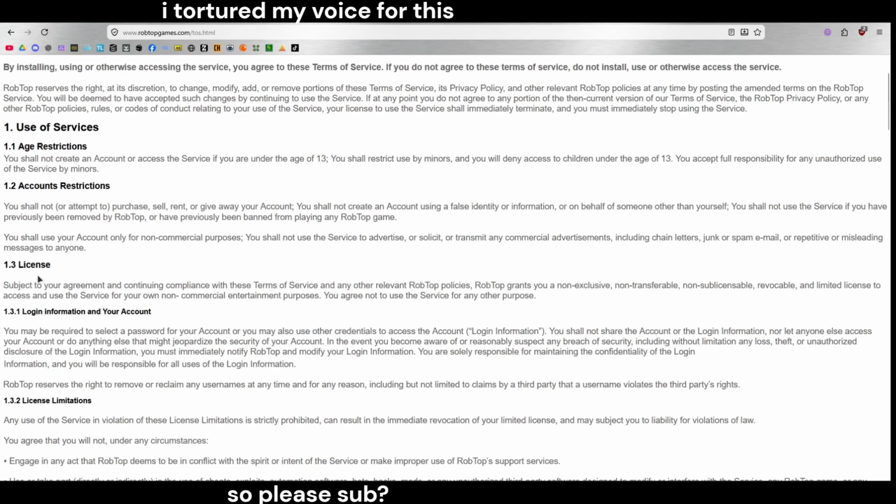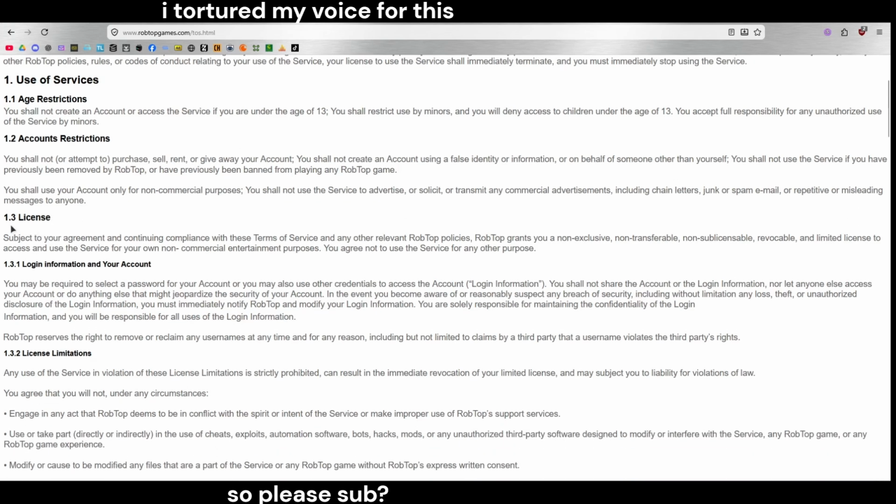1.2 Account restrictions. You shall not attempt to purchase, sell, rent, or give away your account. You shall not create an account using a false identity or information or on behalf of someone other than yourself. You shall not use the service if you have previously been removed by RobTop or previously been banned from playing any RobTop game. You shall use your account only for non-commercial purposes. You shall not use the service to advertise or solicit or transmit any commercial advertisements, including chain letters, junk or spam email, or repetitive and misleading messages to anyone.